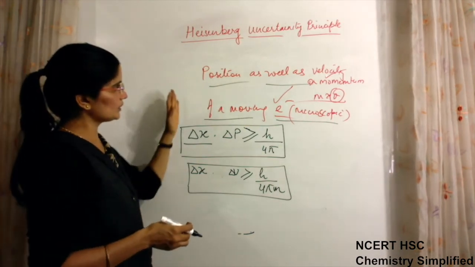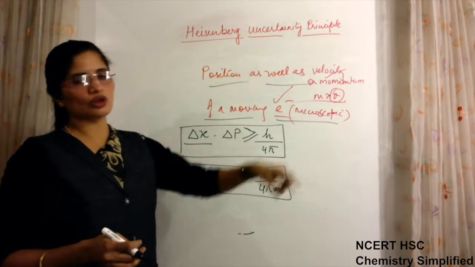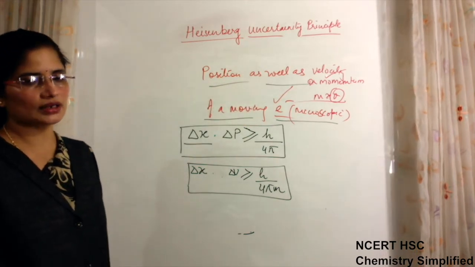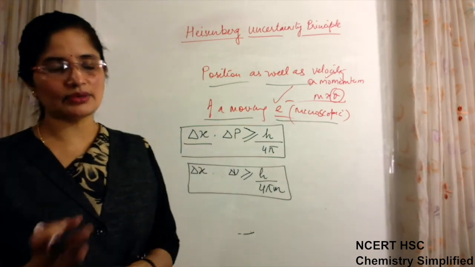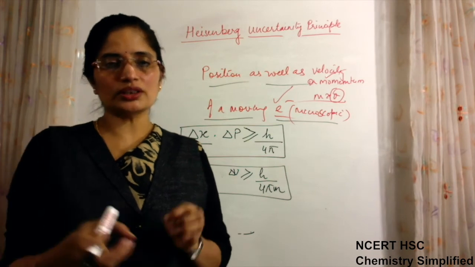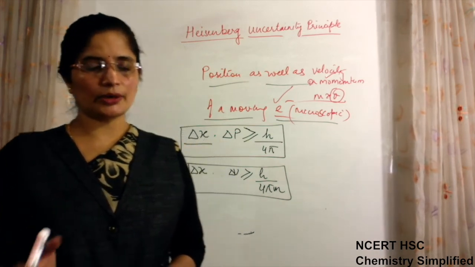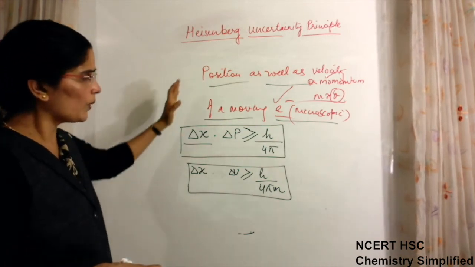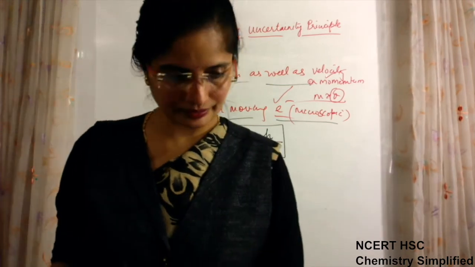The meaning of which is that position as well as velocity or momentum of a moving microscopic particle cannot be measured with accuracy at the same time, simultaneously. Both the things together cannot be measured accurately. We can measure them one by one but not together with accuracy. Now why it was said like this by him, this we have to see.